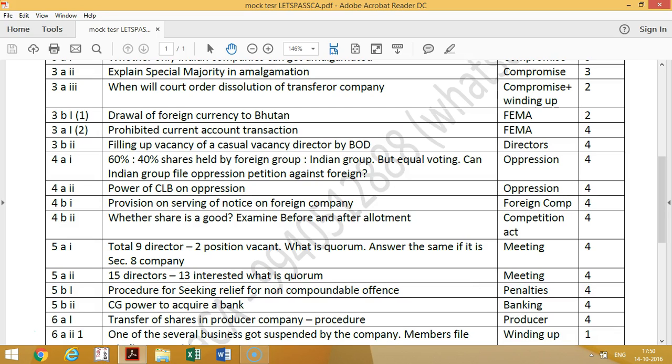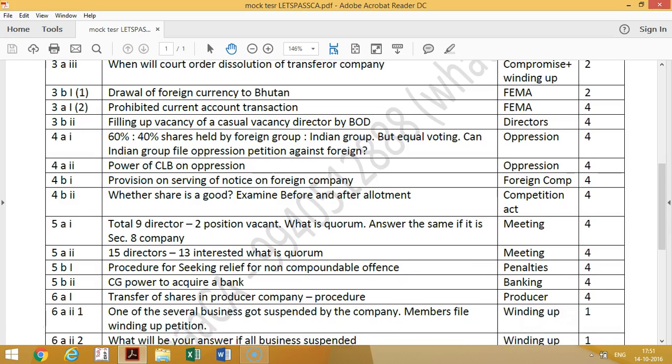Next question, power of CLB on oppression. So CLB can ask to purchase the share, to reduce the share. If any undertaking has been sold, then get back the undertaking. So make the shares transfer void. So any agreement that has been entered will be cancelled, set aside. So these are the CLB's powers. This is a 4 marks question they have asked.